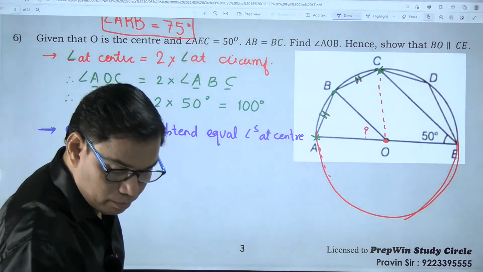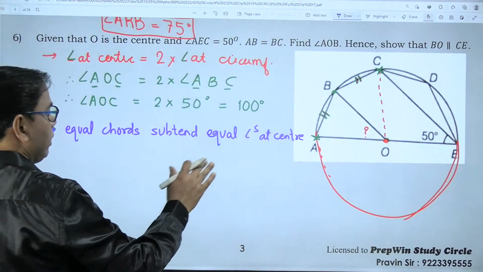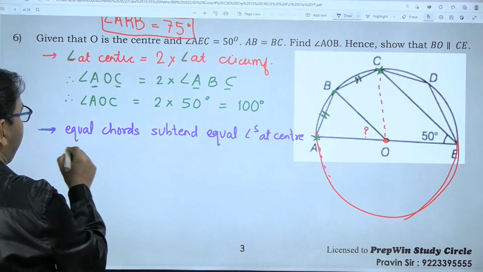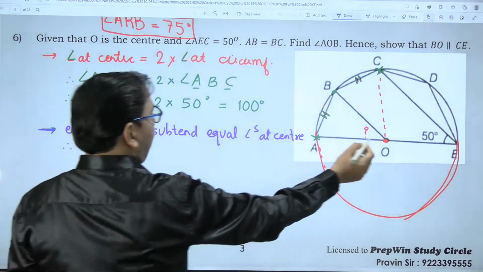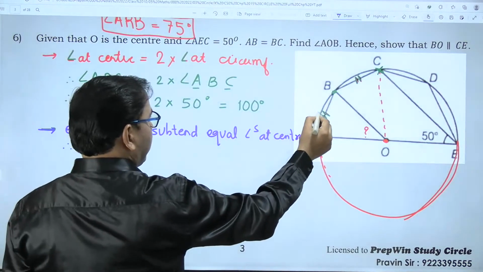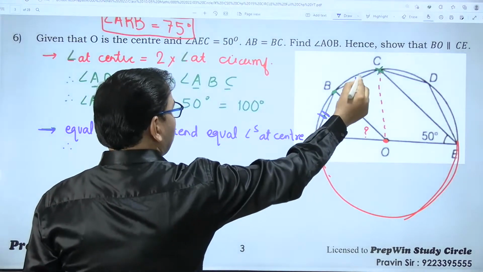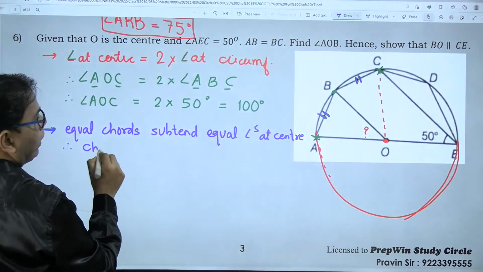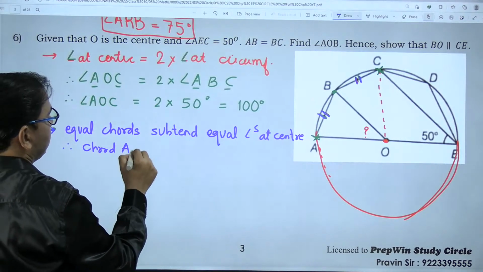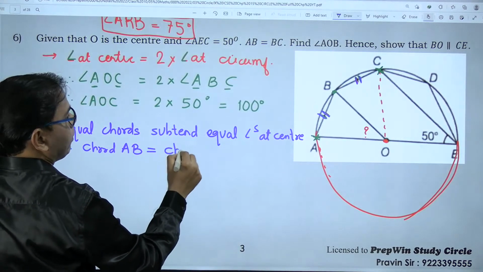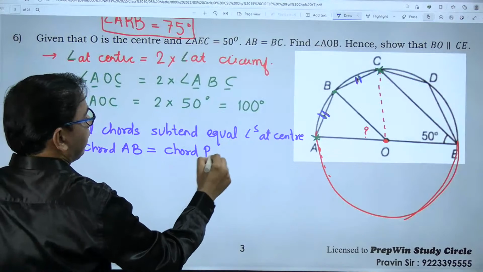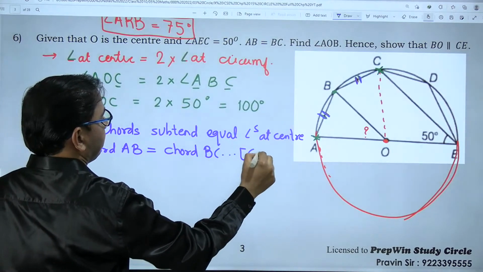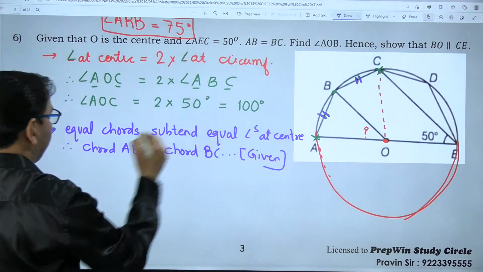So these two angles are equal. Which two angles? Chords are equal: given chord AB is equal to chord BC. How do I know this? This is given, and I have learned my theorem from 9th standard.